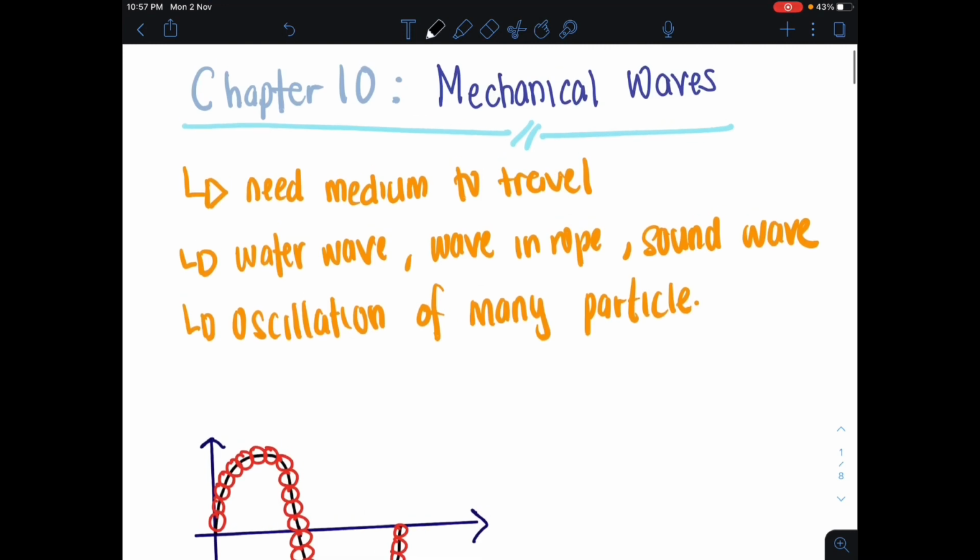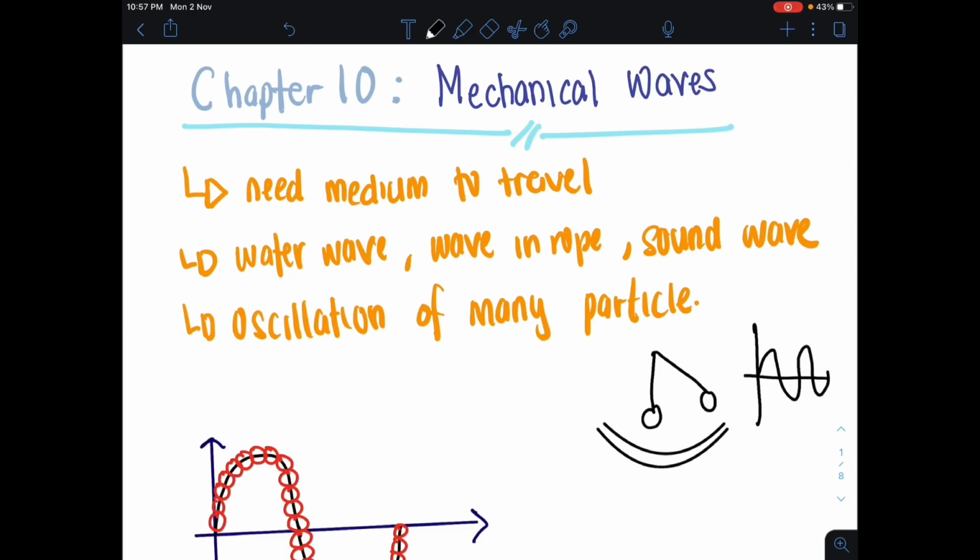Okay, apa beza mechanical wave dengan chapter 9, simple harmonic motion, di mana you also learn about a periodic oscillation. Betul tak? Apa beza antara dua ini adalah, in your chapter 9, let's say for example, awak ada pendulum. You pull the pendulum to this particular point to the right, and then you release the pendulum, it is going to make an oscillation to the left, and then dia akan come back to the right. And this periodic motion is going to produce you a sinusoidal wave.